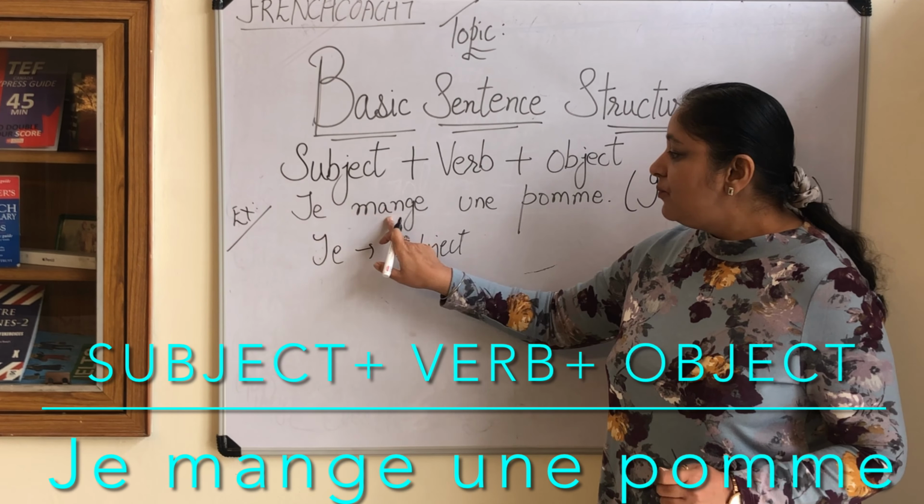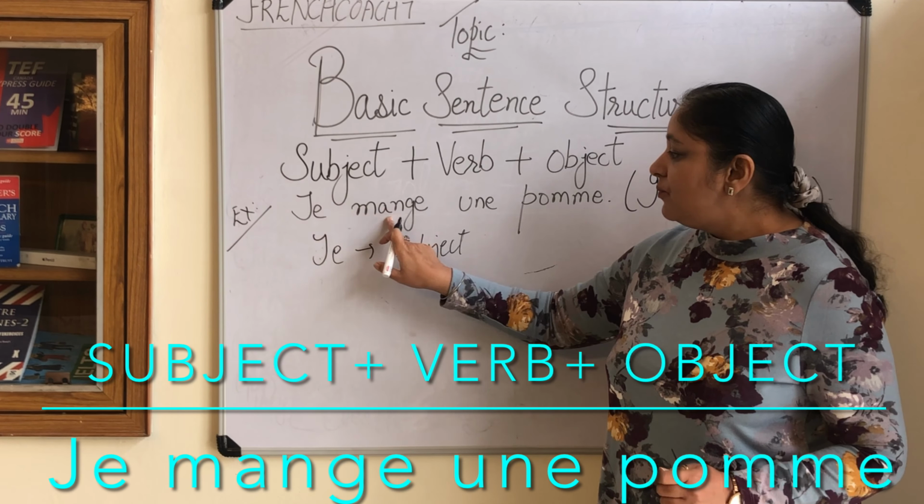So let us take one more example. Nous regardons la télé. Nous means we. Okay. La télé. This is a positive sentence. Now we know this is the verb. So how to make it negative?